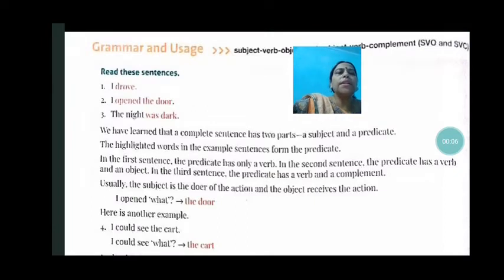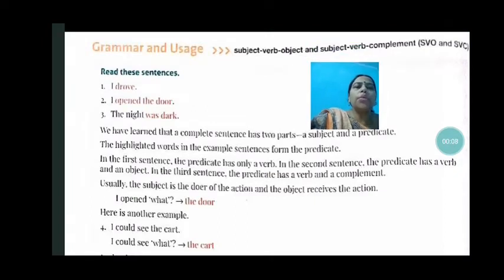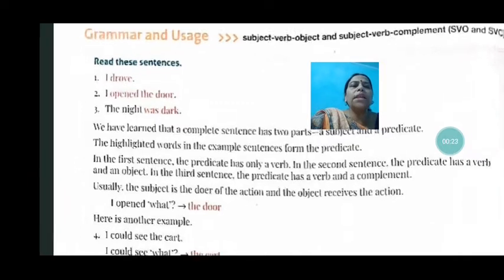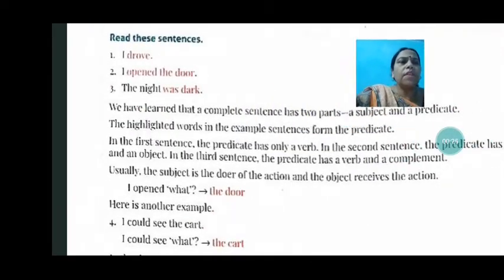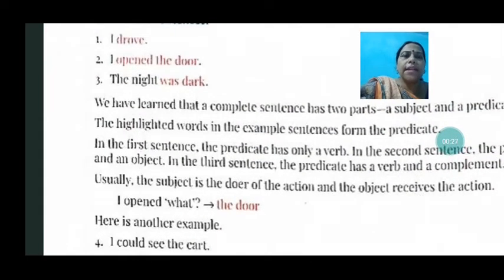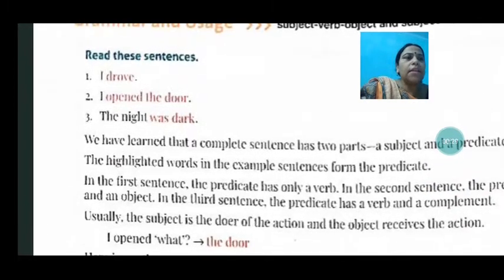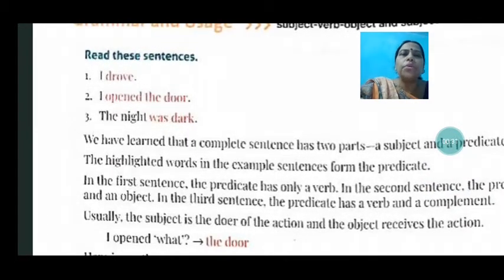So, today, children, in English, we are going to learn about grammar and uses of subject, verb, object, and subject, verb, complement, that is given on page number 96. So, children, we have all read in grammar about the subject, verb, object. I think you will not face much difficulty in understanding this; it will work as a revision for you. So see here, read these sentences.